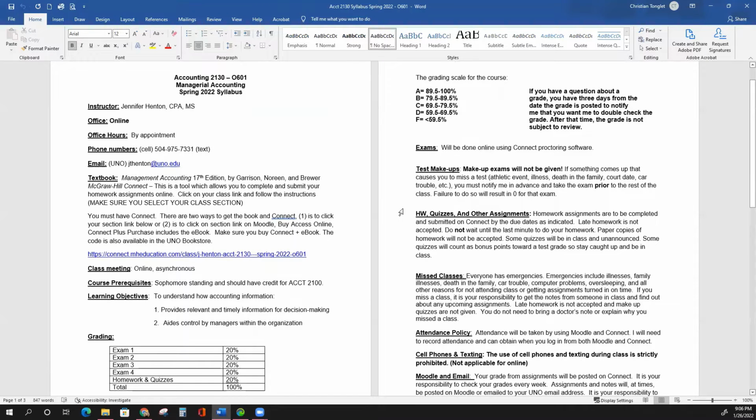If you cannot make the test that week, I would like you to contact me before the exam in order to schedule a time that you will be able to take the test. We're not going to have makeup tests, so I would like you to be able to do that ahead of time, because if you miss a test, that could bring the score way down for the semester. Also, the exams will have some practice problems to help you with those. If we need to schedule a time to go over anything with a review, we can.